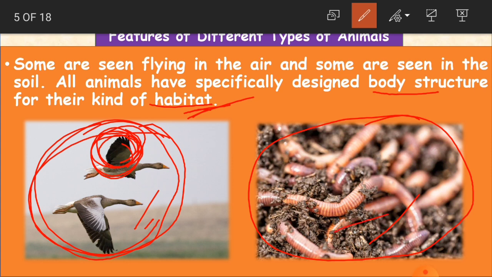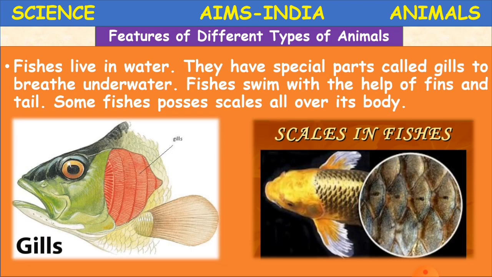They are in the soil. Do earthworms have wings? No, they don't have wings. Why? There is no need for them to have wings. They live in the soil, so they don't need wings. Like that, for every animal, the body structure is designed according to its habitat. Clear, children? Now, we'll see about the fishes.